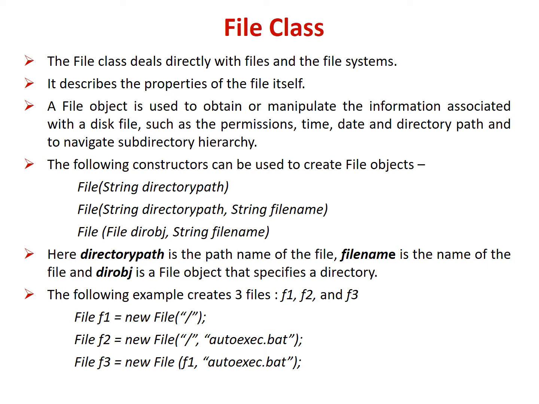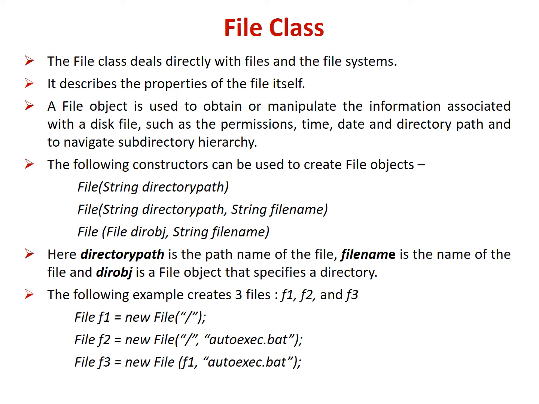Here are the examples. The first one, File f1 = new File("/"), that is the root folder. Second one, File f2 = new File with two parameters. The first one is the slash and the second one is the name of the file, that is autoexec.bat.